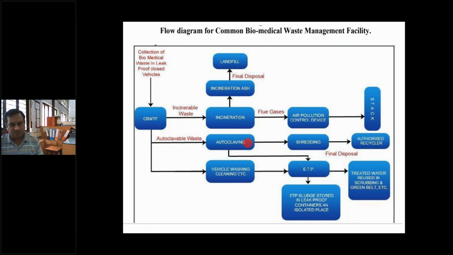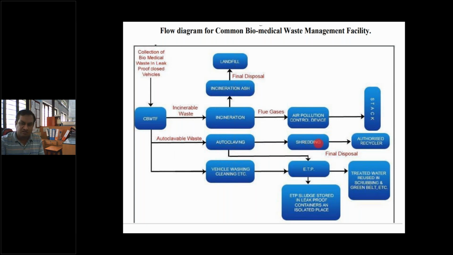If the autoclave waste is there, then that should be passed to the autoclave section. The autoclave section is nothing but a high pressure, high temperature vessel, where at high temperature and pressure the chances of infection are very low, near about negligible. After autoclaving, when the disinfection is completed, some parts go to the shredder section, where shredding is done. That is nothing but size reduction, so that needles are cut into small parts, and other parts can be cut into smaller size particles.